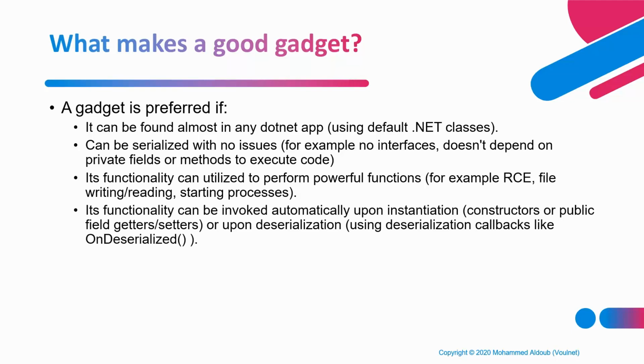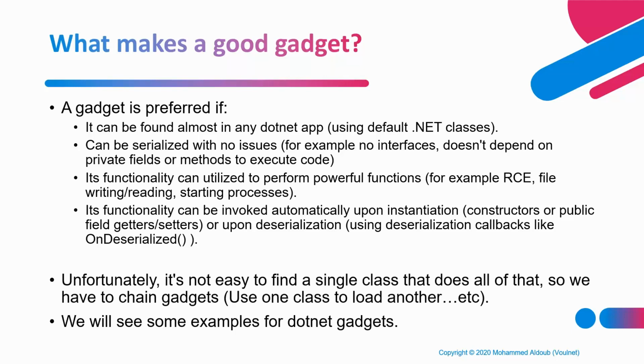And it can be invoked automatically because, as we said when we did XML serialization, we can't call functions. We can only set our own public methods. That's not really easy to find, so lots of research has been done. Lots of conference talks at Black Hat and other conferences display gadgets that they found, which anybody can include in their deserialization payloads.